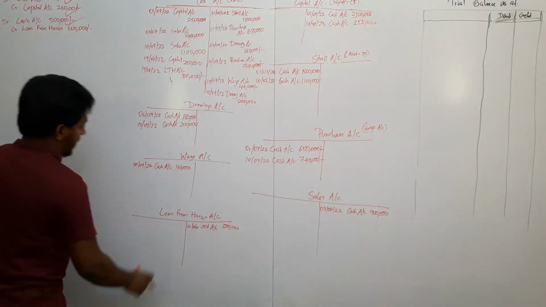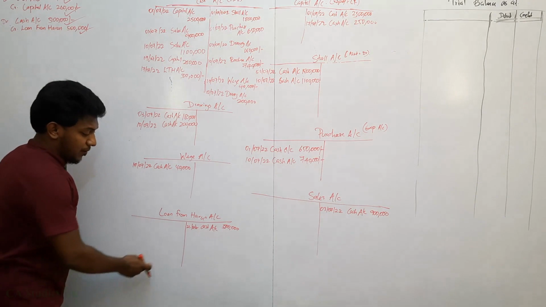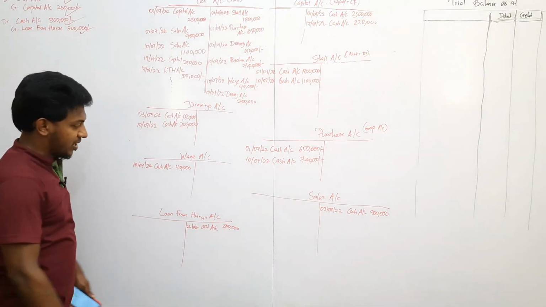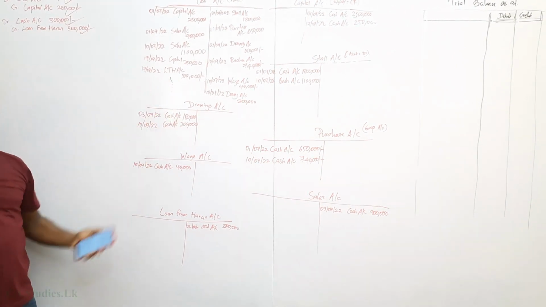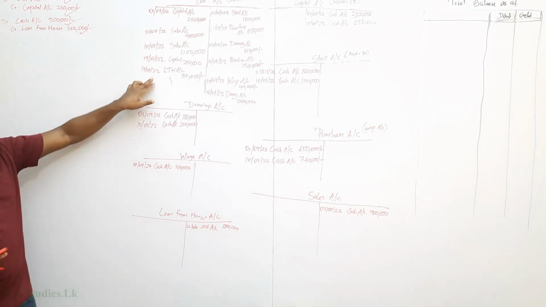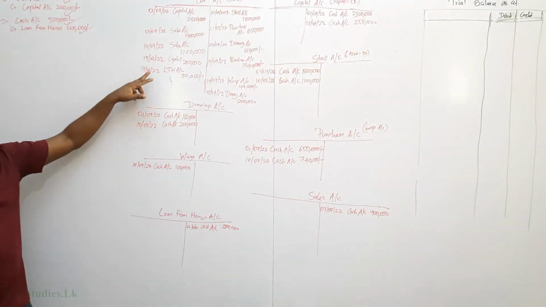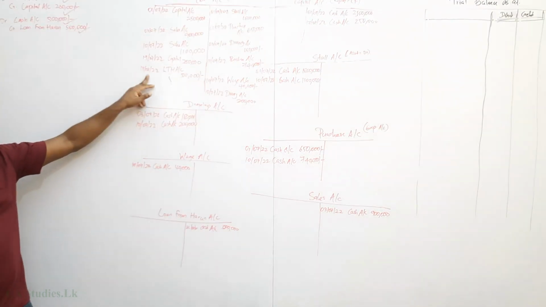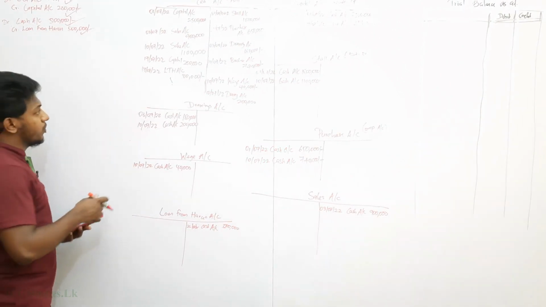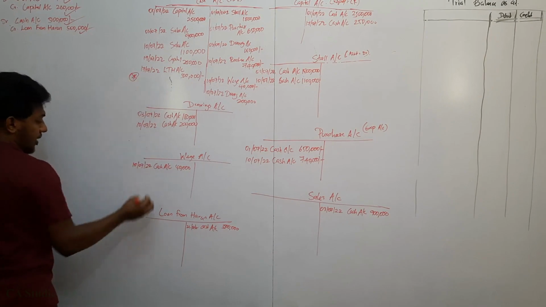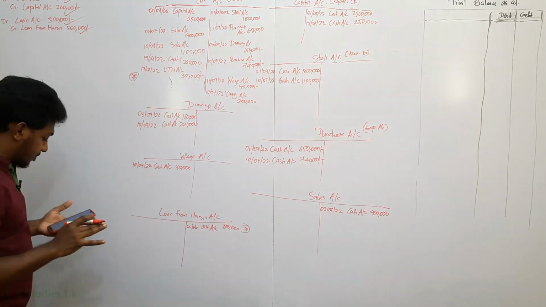Then, we missed one more thing here. The 500,000 loan: after a week, we have to calculate the interest and charge. We are not charging on the first day. 22 is the first day. 27th is the last day in a week, or 29 is the last day of a week if 7 days. If working days are 5, 27 is the last day. So we have to calculate the interest portion. Keep it in mind. Finally, we will calculate the interest portion. I am putting a star mark. That's still not finalized.